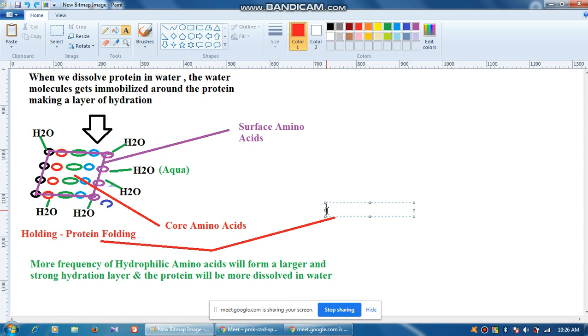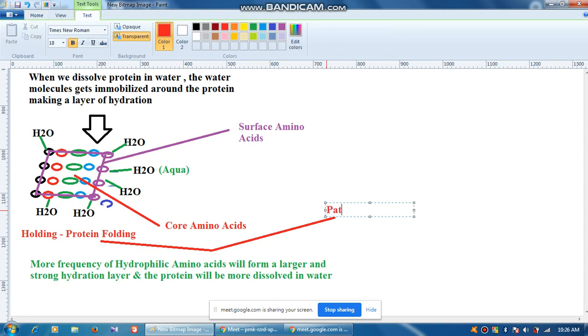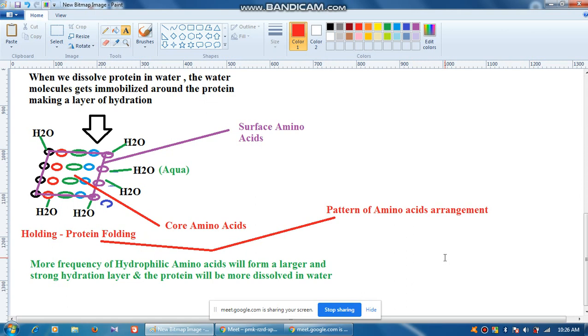So folding is nothing but the pattern of amino acid arrangement. Okay, now this arrangement can be in any place. Here we are talking about water, the aqueous environment. So when you dissolve a protein in water, this many things will happen.